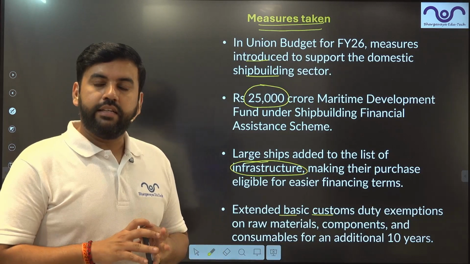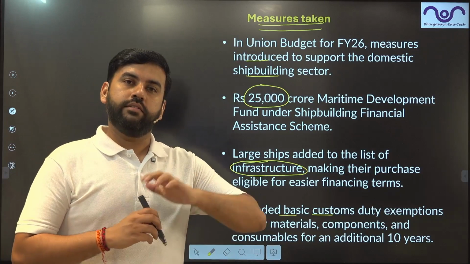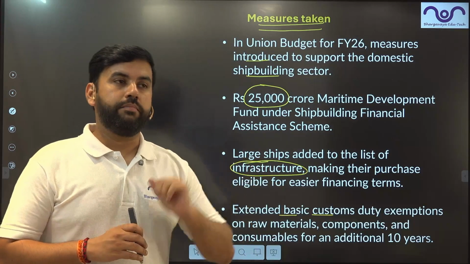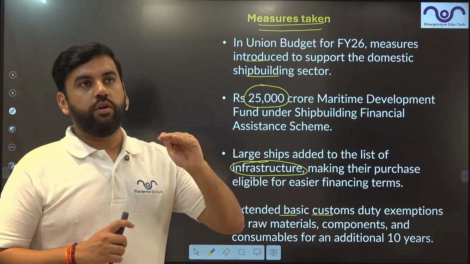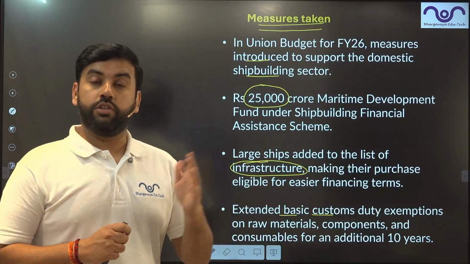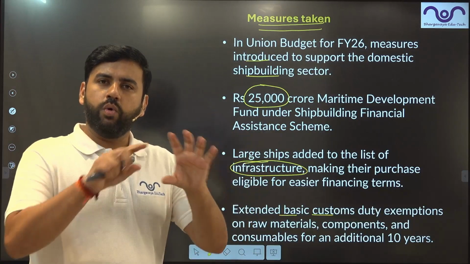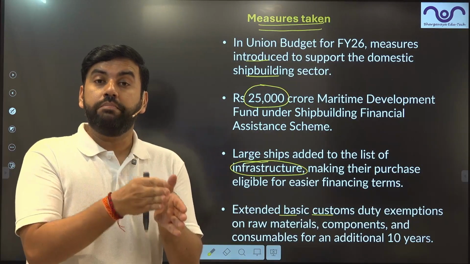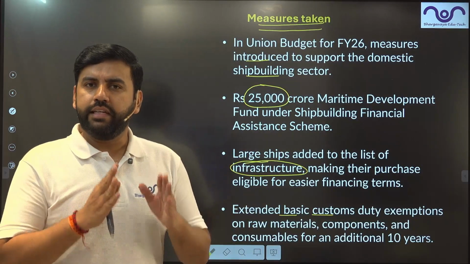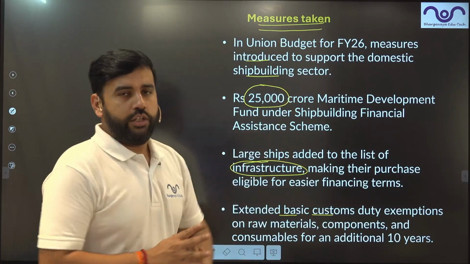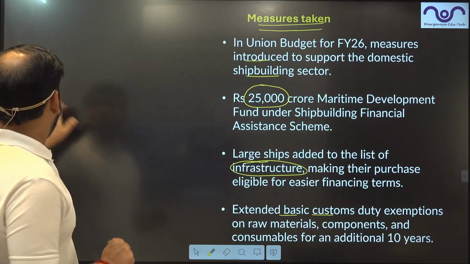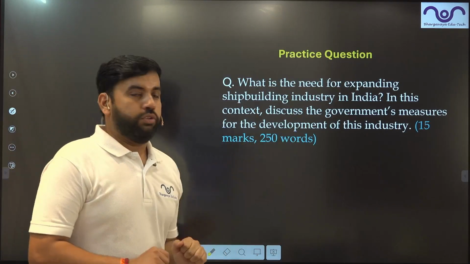Now, given this understanding, guys, we have gone through what is the matter, what is going to be set up, what are the benefits, what are the challenges India faces, the shortcomings, the way forward, the government approach. So you have a complete overall picture of the shipbuilding industry in India along with the data and important government initiatives. Now you are in a position to easily answer this particular question.